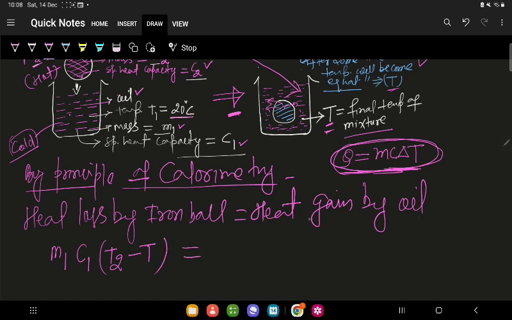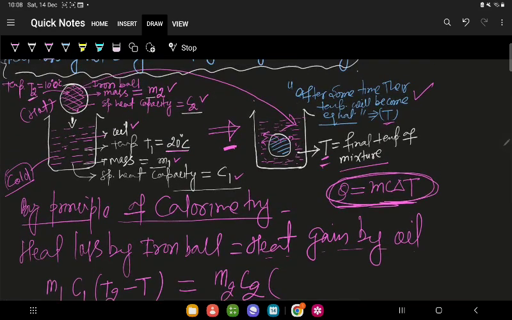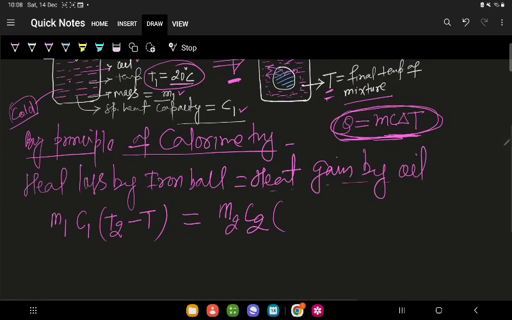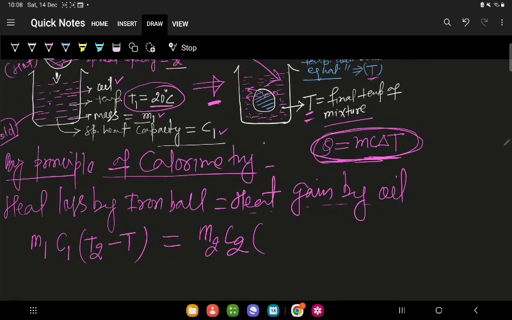Now we are going to write the expression for heat gain by oil or cold body. So its expression is M2 C2 delta T, where delta T means change in temperature. For oil, what is the change in temperature? Its initial temperature is T1 and final temperature is T.